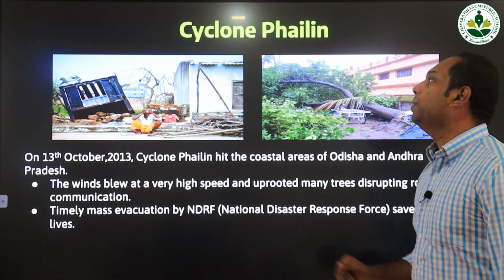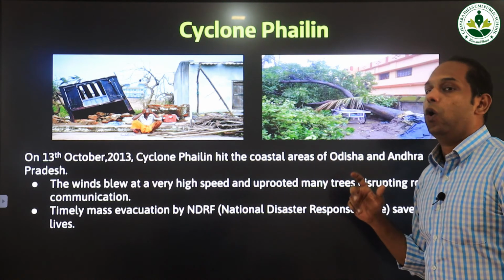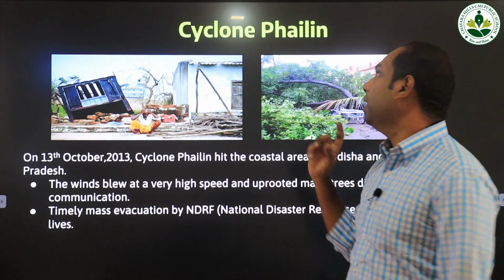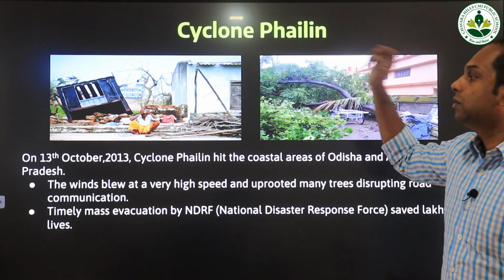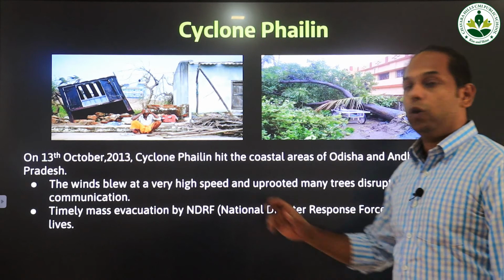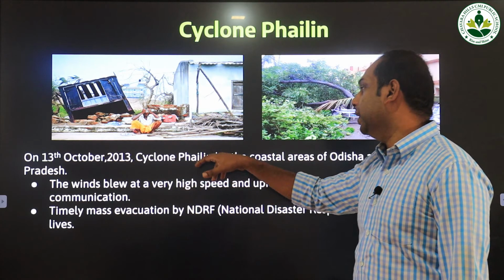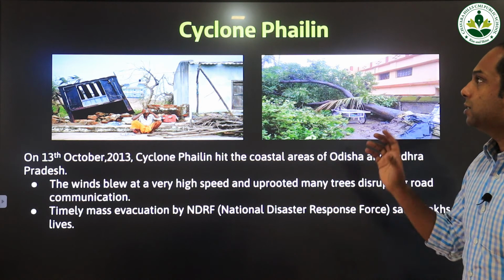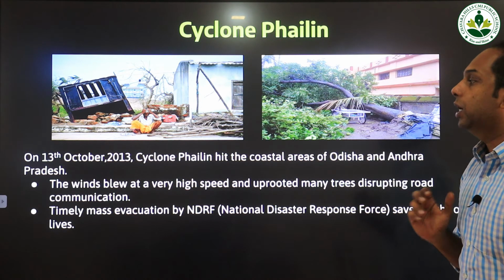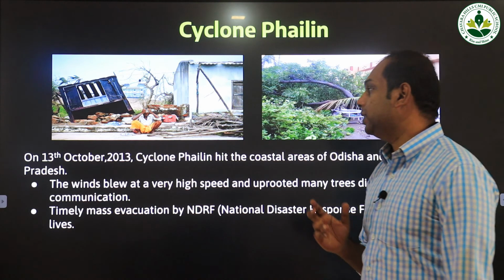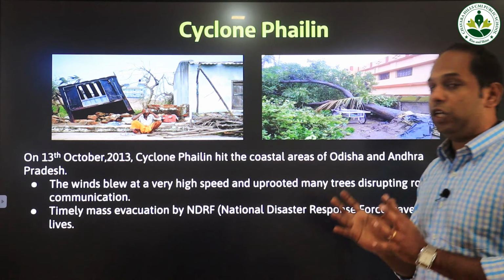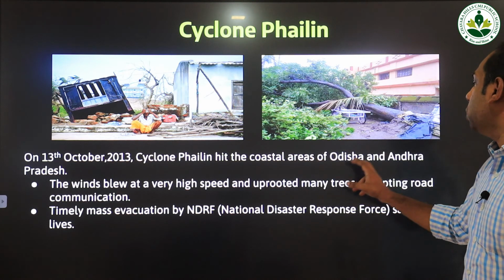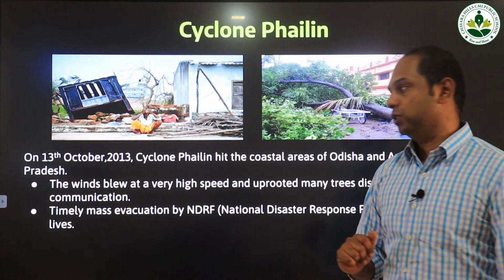Now we'll be studying a major cyclone which hit India in 2013. It is called Cyclone Phailin. On 13th October 2013, Cyclone Phailin hit the coastal areas of Odisha and Andhra Pradesh. It was a major and terrible cyclone.